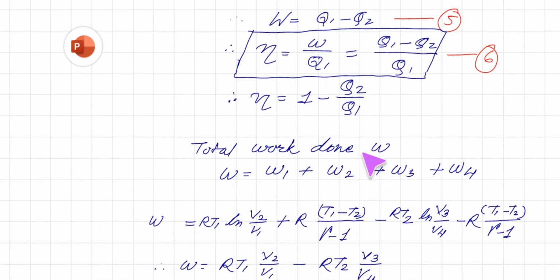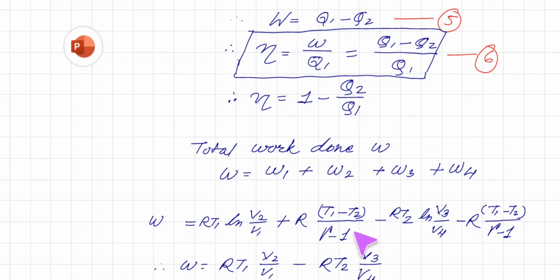So total work done, as we saw, W1, W2, W3 and W4. So total work done W is equal to, we saw W1 in equation 1, that is RT1 log of V2 upon V1, plus W2, plus W3, it was minus, and W4. Whether work is done by the system or on the system decides whether this work done is positive or negative.